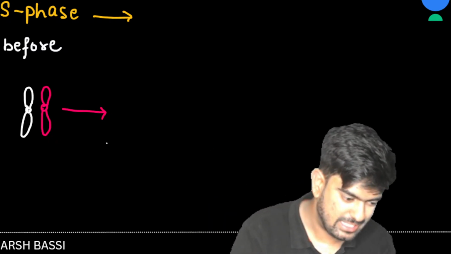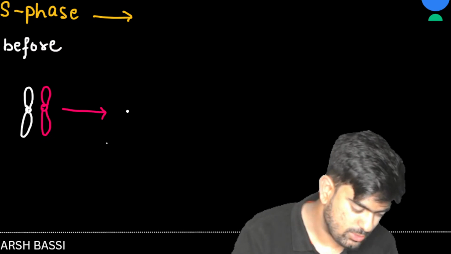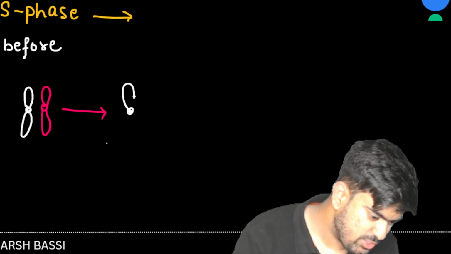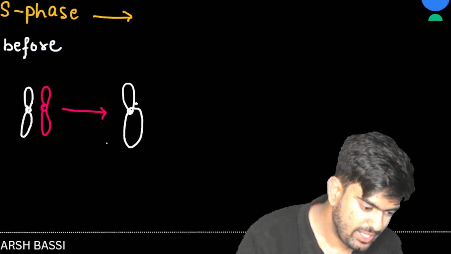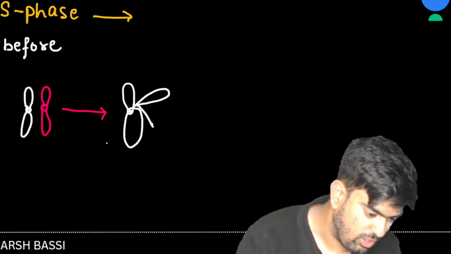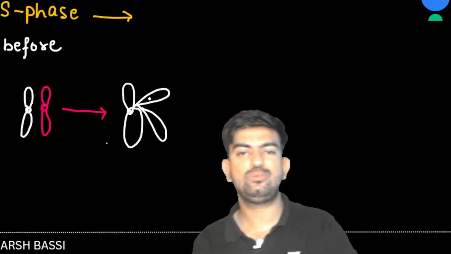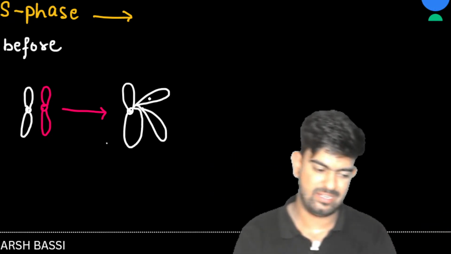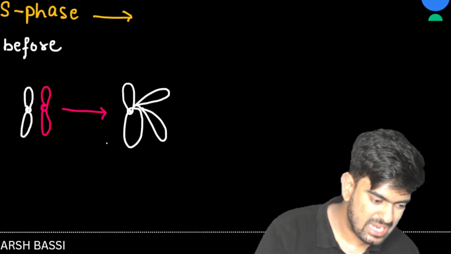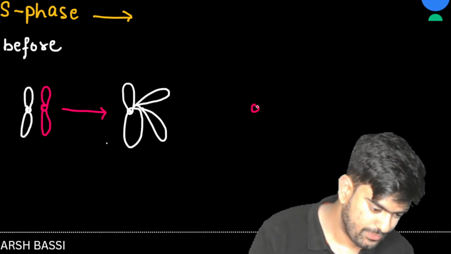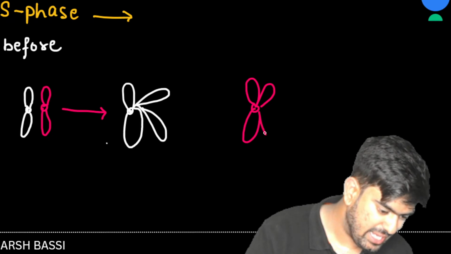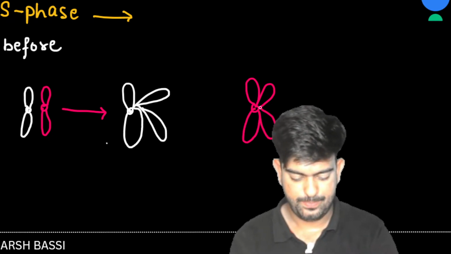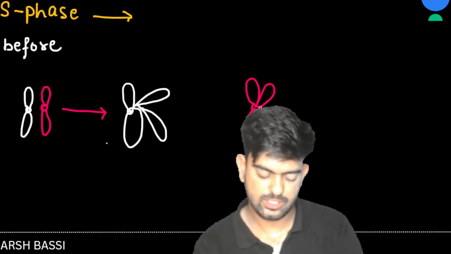How, sir? See, this is Harry's chromosome. It will make a copy of itself. Harry's chromosome made a copy, replicated itself. And again, Julie's chromosome also replicated in the S phase. Clear?